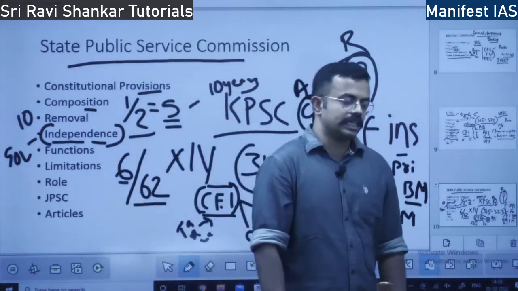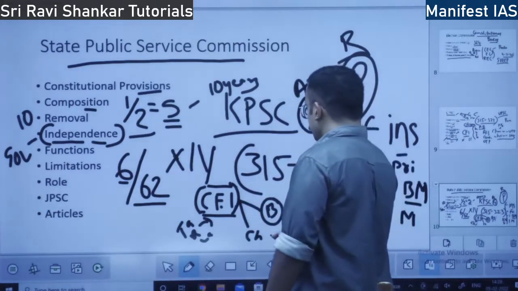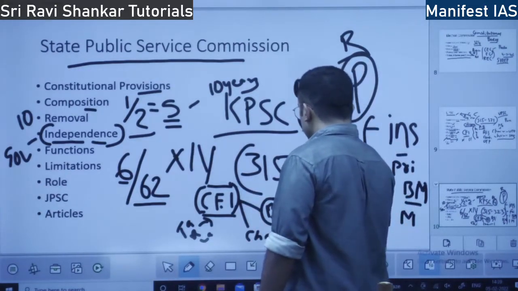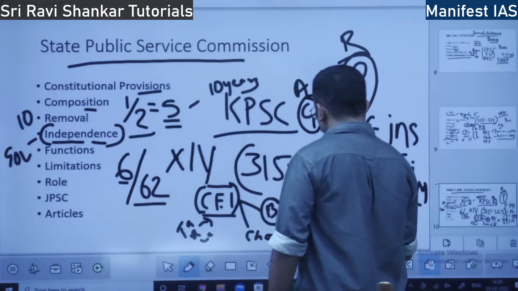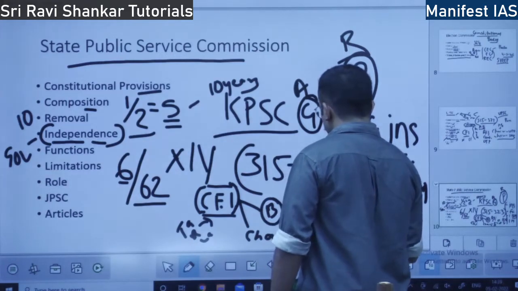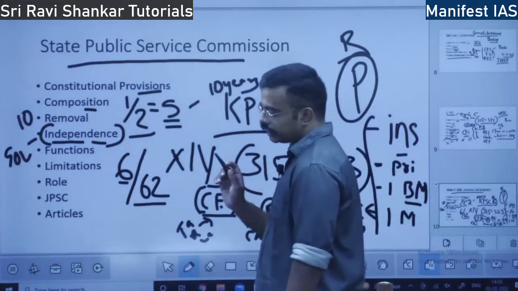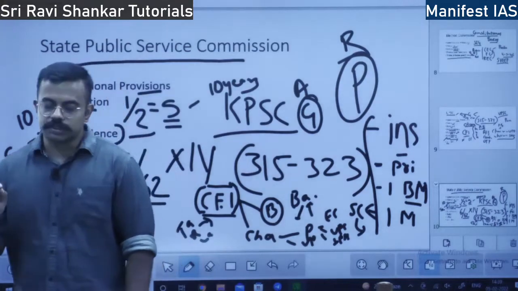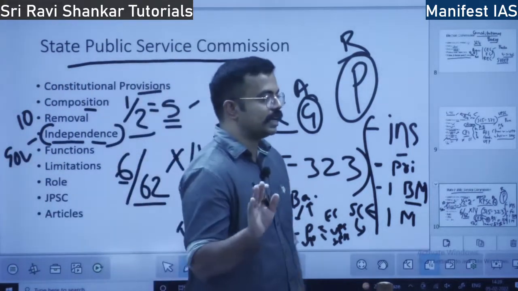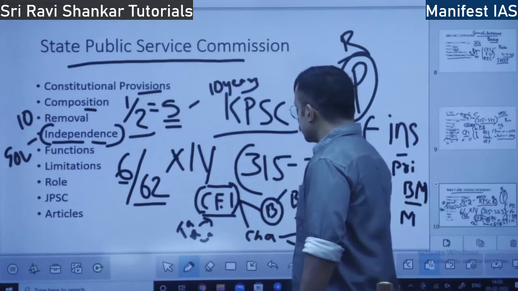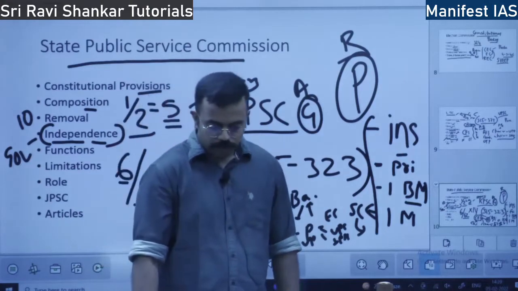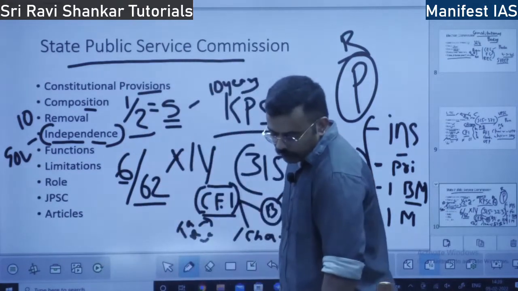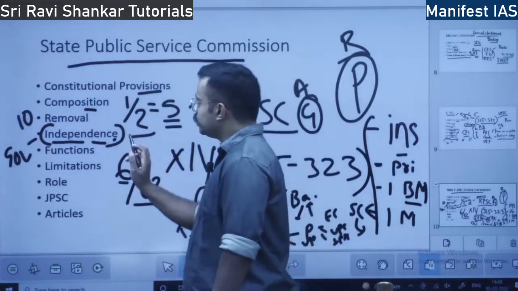So in charged expenditure, there is no voting. Parliament cannot vote. The salary of President, the salary of Vice President, the salary of Election Commission members, the salary of UPSC members, the salary of SPSC members, that is State Public Service Commission members. So their salaries are charged expenditure. They are not subject to vote. Parliament cannot have a say. So in the case of budget, Parliament has a say. In the case of charged expenditure, there is no say of the Parliament. Okay. So in that way also the independence is ensured.